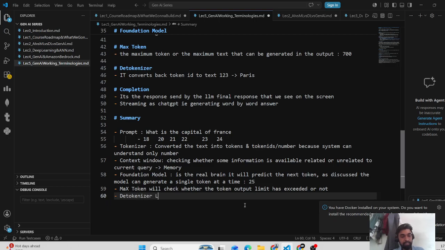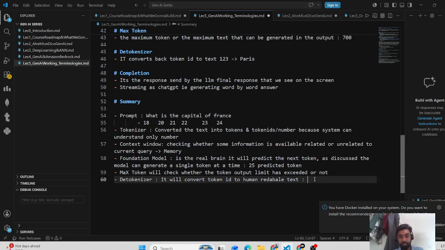It will convert the token ID to human readable text. This 25 that came as the predicted token will be converted to text. What is that? 25 to Paris. And then it will come as completion.